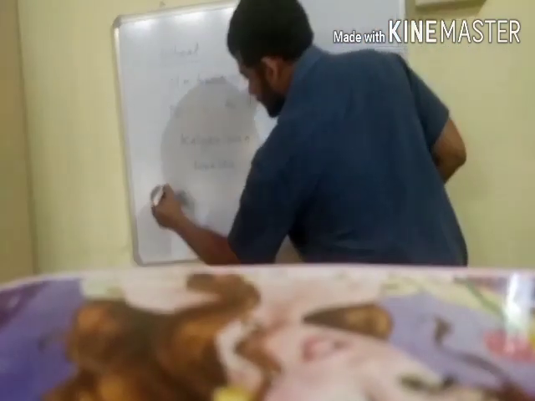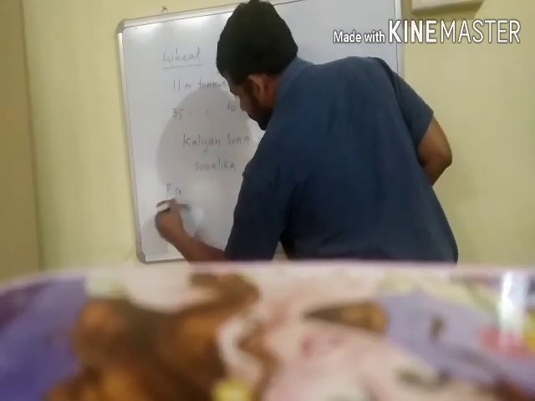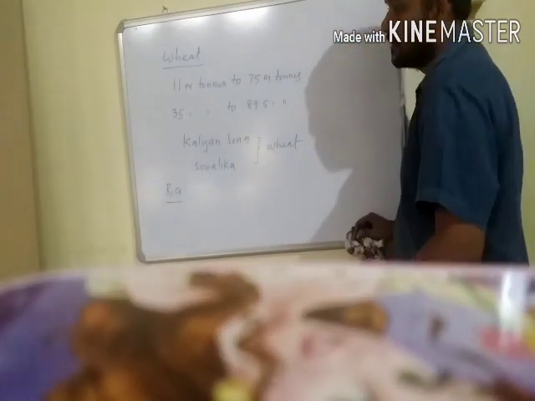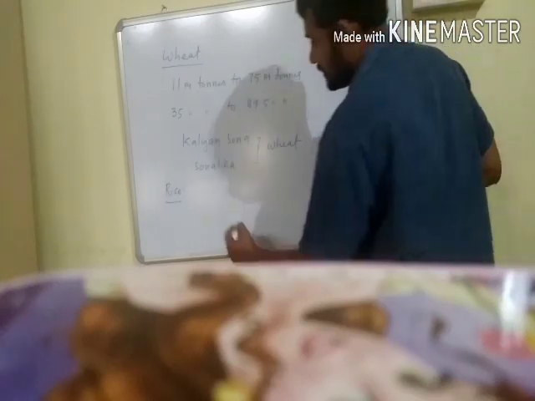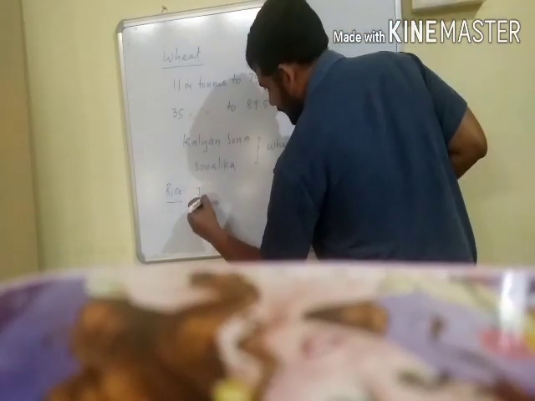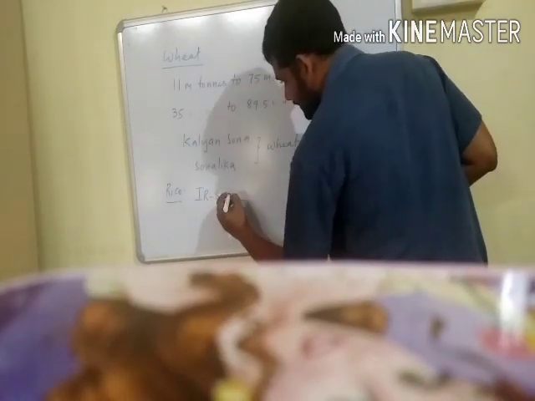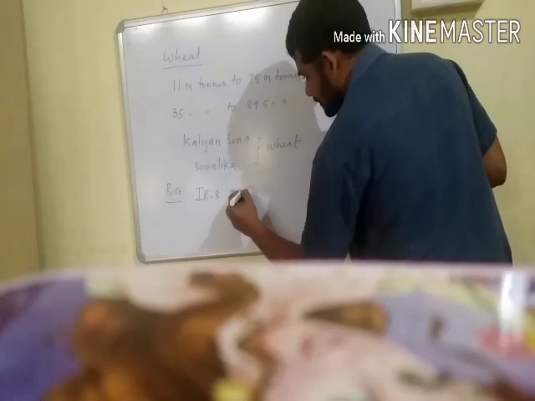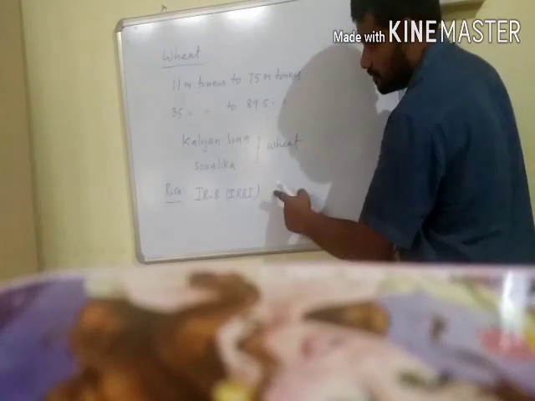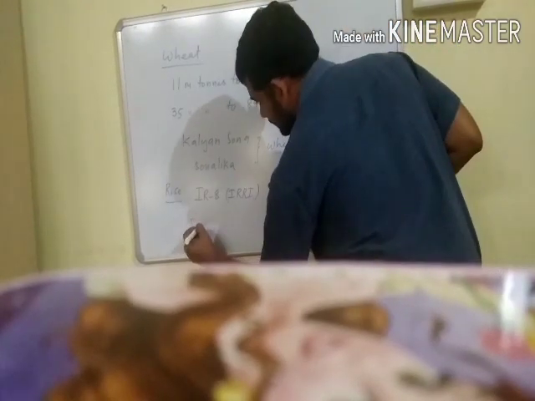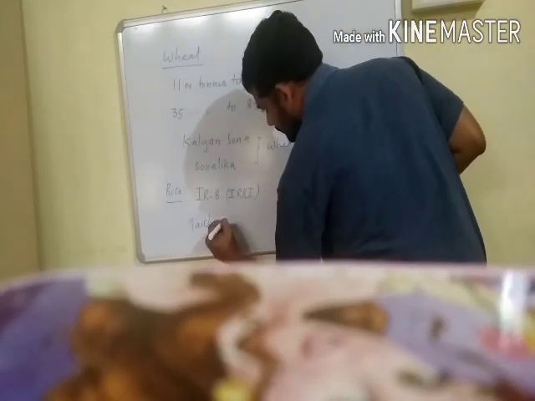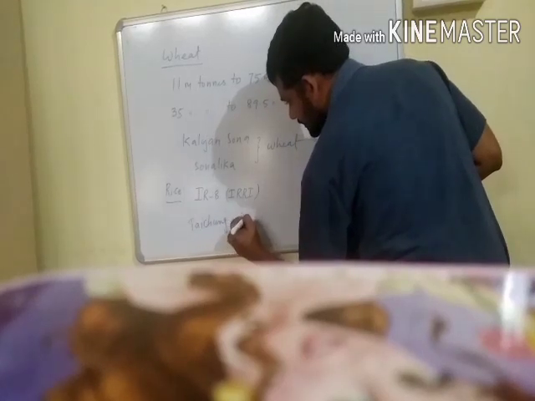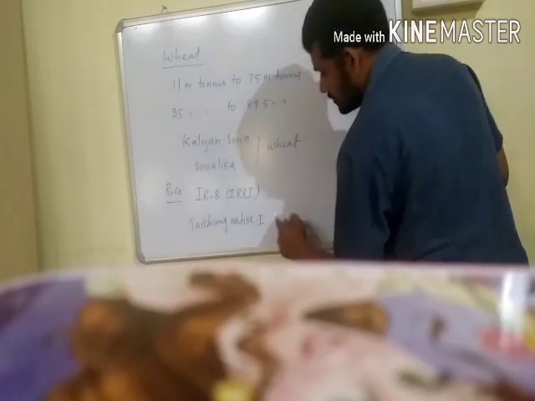The second example is rice. Semi-dwarf varieties of rice were developed from IR8 at the International Rice Research Institute, located in the Philippines, and Taichung Native 1, which was from Taiwan.